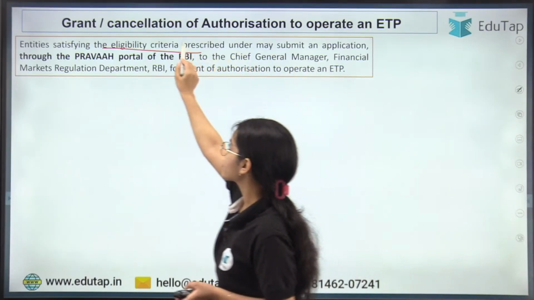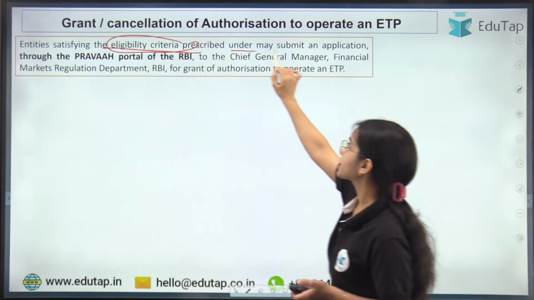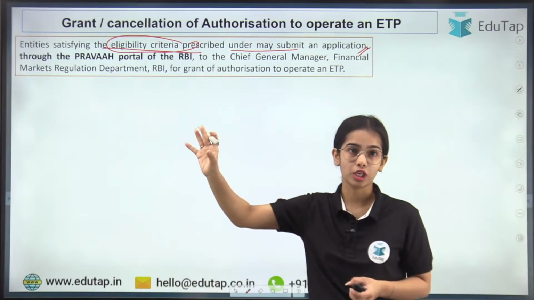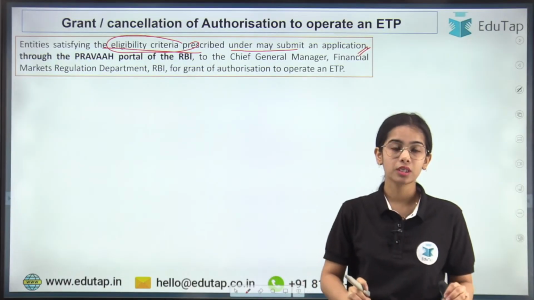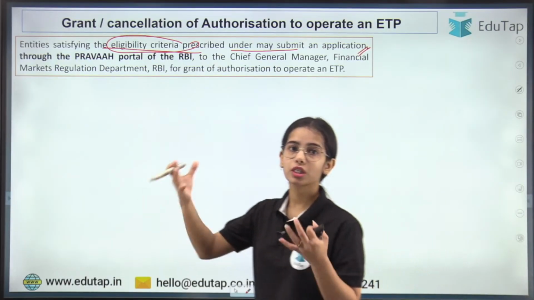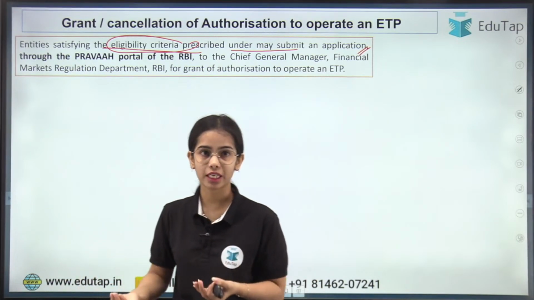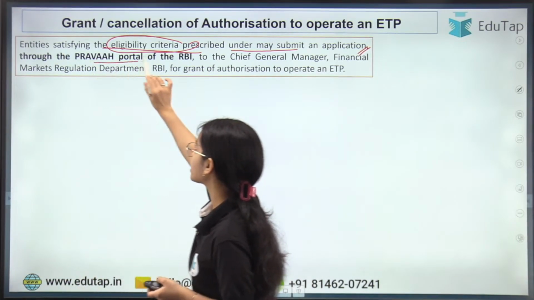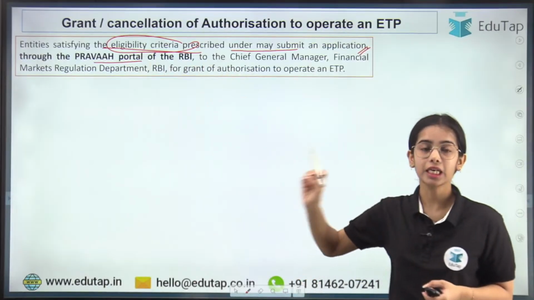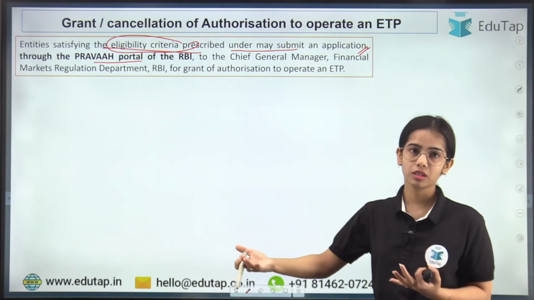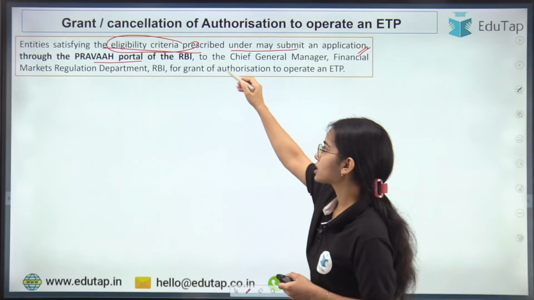Any entity that is following the eligibility criteria prescribed under the guidelines may submit an application through the PRAVAAH portal. I hope you know the PRAVAAH portal. That is the platform through which the entities can send their applications and get the authorizations and validations. So through the PRAVAAH portal, the application has to be sent by the entity that wants to operate the electronic trading platform. Okay, so this is the basic idea.